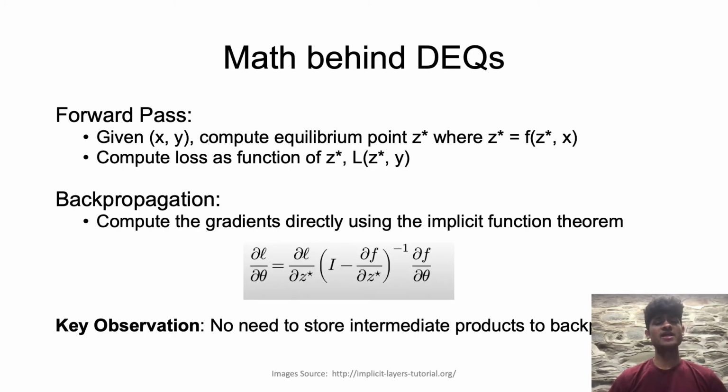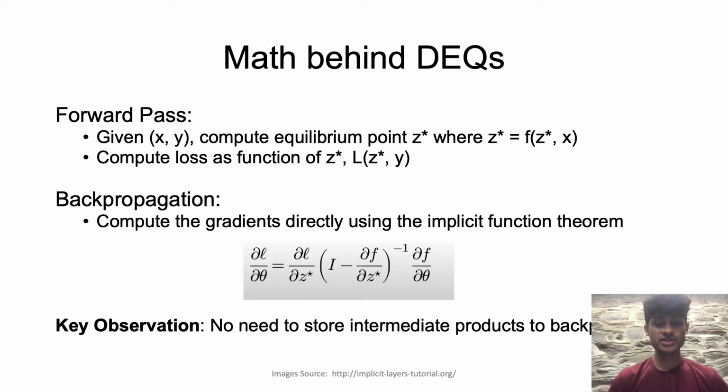Now, what is the math behind deep equilibrium models? So in the forward pass, as aforementioned, we compute some equilibrium point z star, where z star is equal to the function f of z star and the input x. We'll compute loss as a function of z star as well. Now, more interestingly, in the backpropagation, we are able to use the implicit function theorem to directly compute gradients. Now, note that in this gradient, we do have to compute a Jacobian, but this can be done optimally using modern-day auto-diff tools.